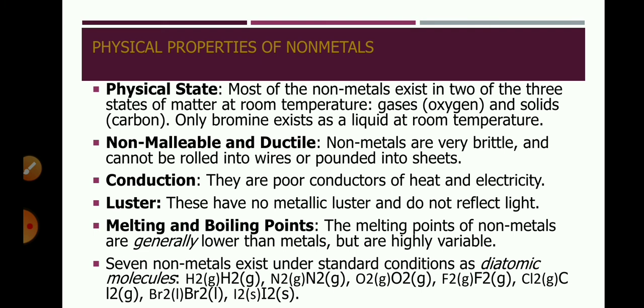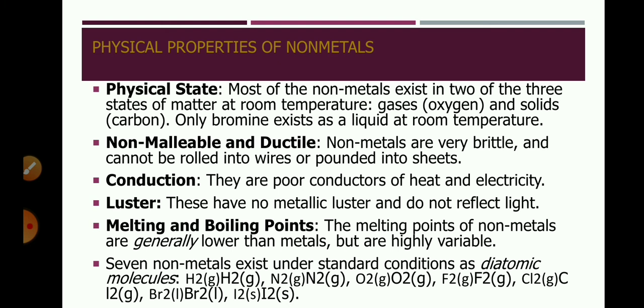Non-metals are non-sonorous, meaning they cannot produce a ringing sound on striking a hard surface. In case of luster, non-metallic substances are non-lustrous, but the exception is iodine. Iodine is a lustrous non-metal. Students, remember that non-metals are non-lustrous except iodine.